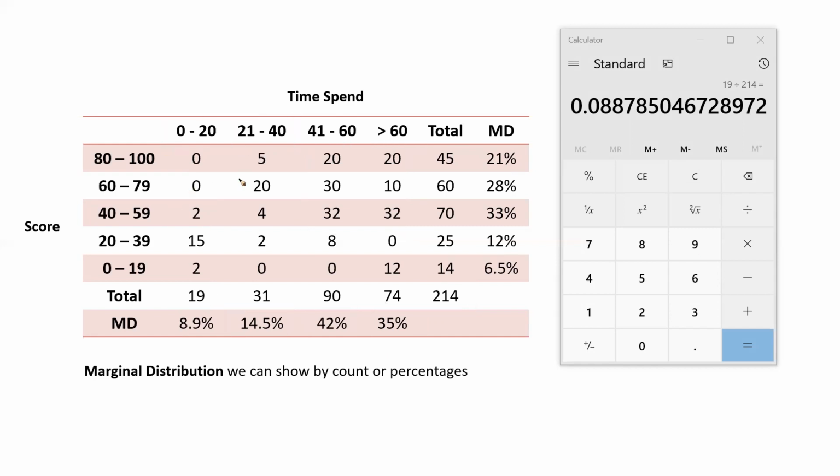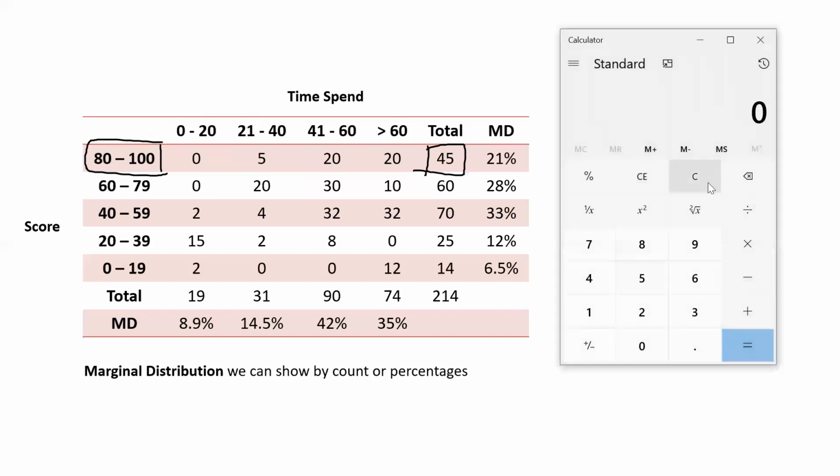Same way, like I was seeing across the time, now let's see across the marks, right? Now from here, let's try to understand that 45 students got marks between 80 and 100. So 45 by 214, I am getting 21%. Perfect.